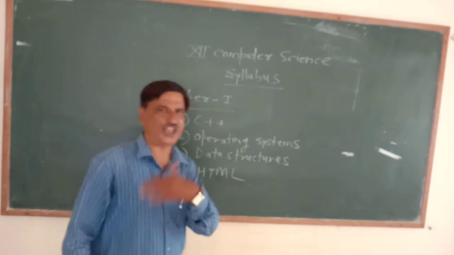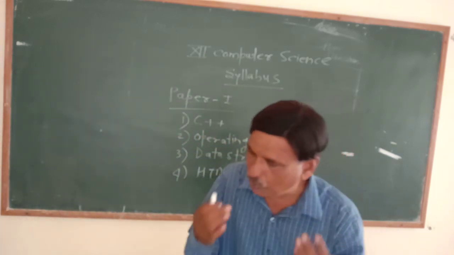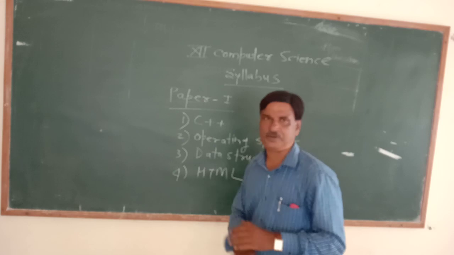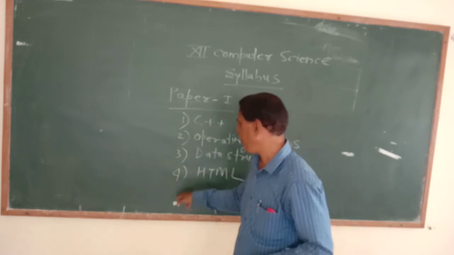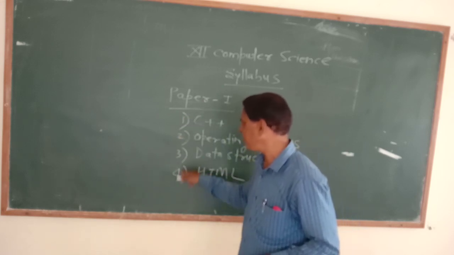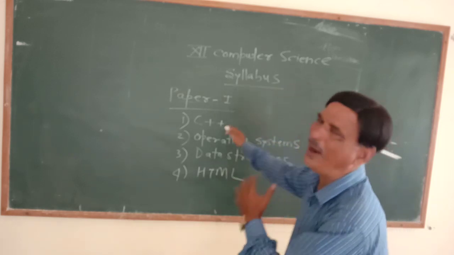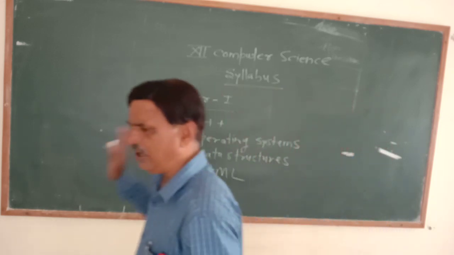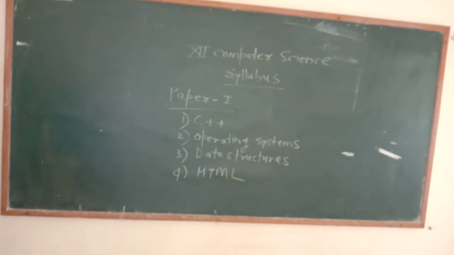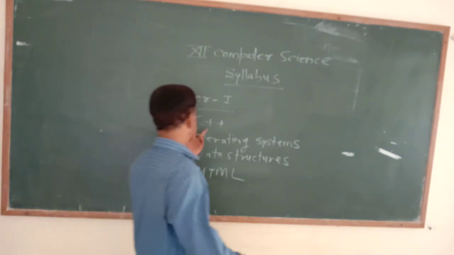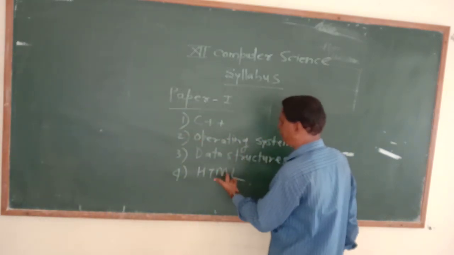So these are the 4 chapters that we are going to see in paper first. And we have written the sequence according to their weightage. So largest weightage goes to the C++, and hence the chapter number first that we are going to see is C++. Then operating system, data structure and HTML.